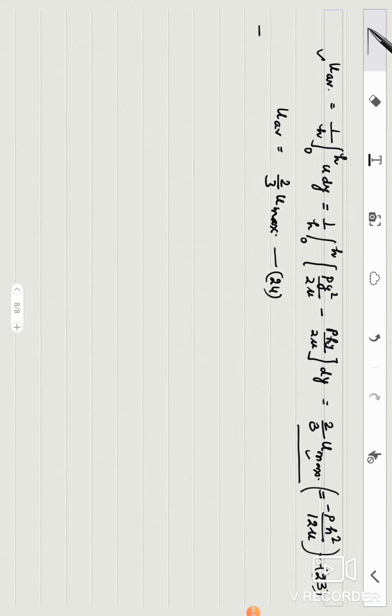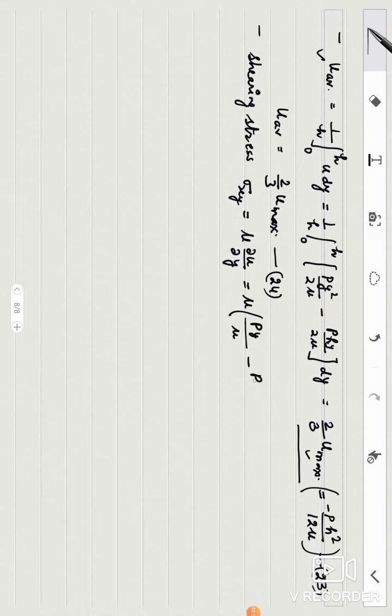Now next is shearing stress, which will be sigma xy, and this is mu du/dy by formula. So it is mu. Now du/dy, the derivative of u, will be py upon mu minus ph upon 2 mu. p may be taken outside and mu will be cancelled, so it is p times (y minus h by 2).